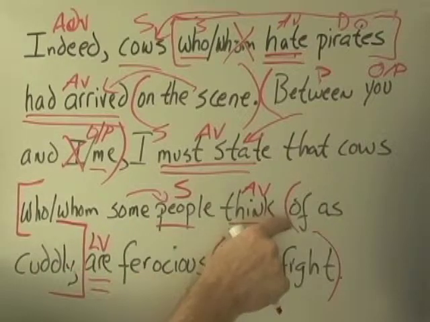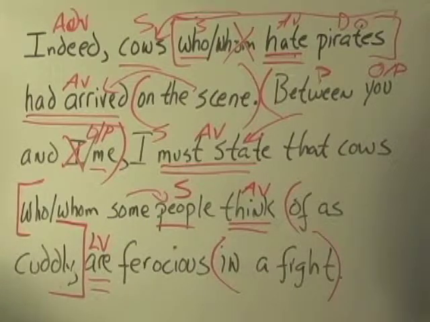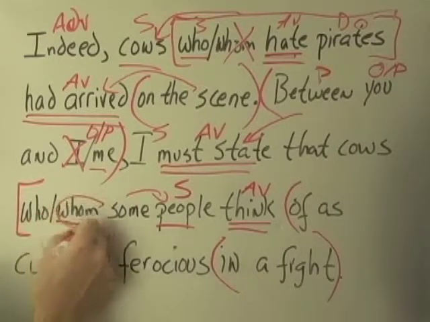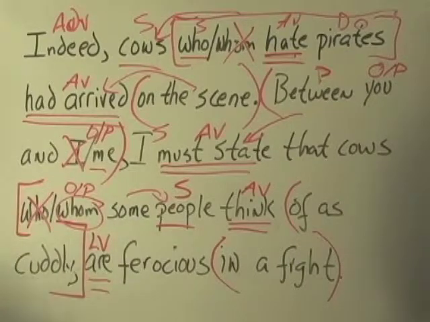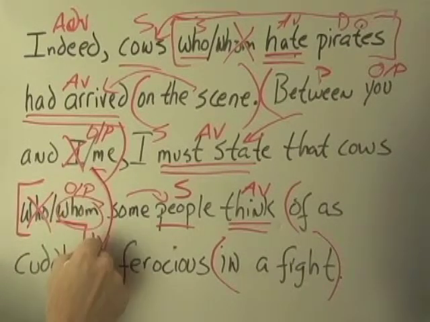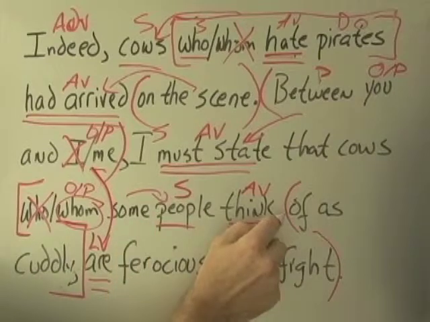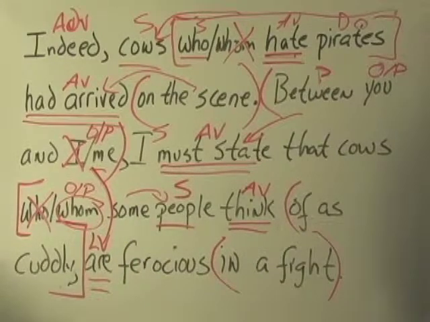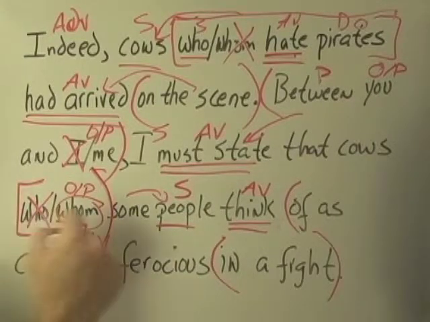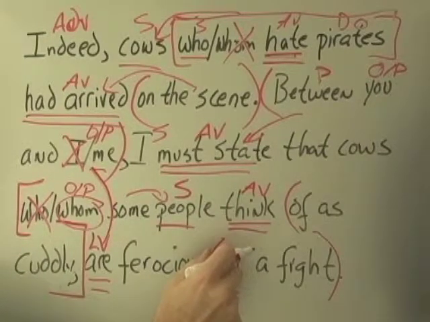We begin a prepositional phrase with of. We need an object. Some people think of whom as cuddly. The beginning of the prepositional phrase is here. The end is in fact up front in this clause. This relative pronoun whom, the object of. As cuddly.